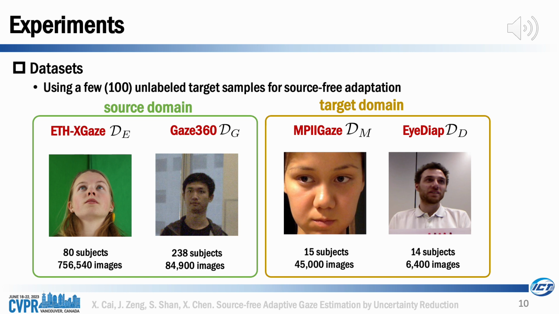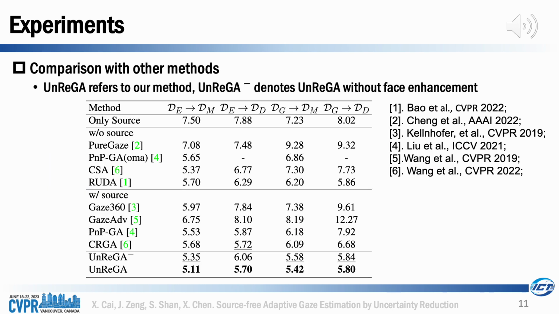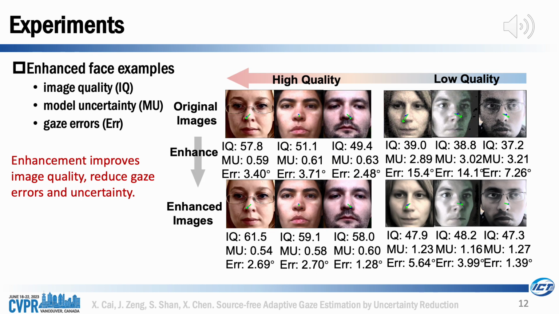We conducted cross-domain gaze estimation experiments in 4 domains, 2 of which were used as sources and 2 as targets. We utilized a small number of unlabeled target samples for source-free adaptation in all experiments. The experiment results show our method outperforms other methods on these cross-domain gaze estimation tasks. We present some examples of high-quality and low-quality target images, along with their image quality scores, model uncertainty scores, and gaze errors. The results demonstrate that face enhancement can improve image quality, reduce gaze errors, and lower model uncertainty.